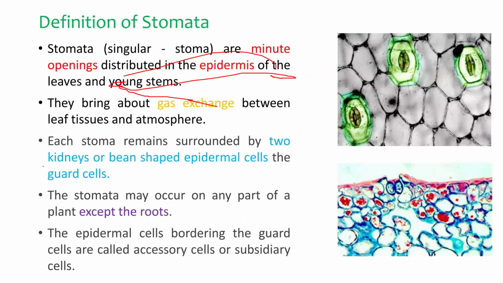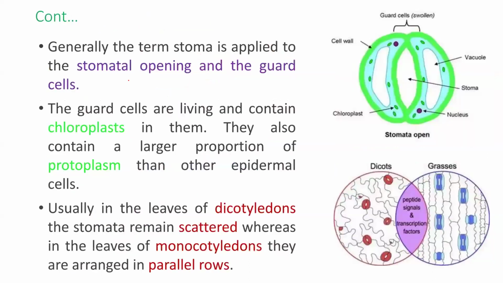They are kidney-shaped in dicots, whereas in monocots they are dumbbell shaped. The stoma may occur on any part of the plant except the roots. The epidermal cells bordering the guard cells are called accessory cells or subsidiary cells. Stoma generally refers to the stomatal opening and guard cells.